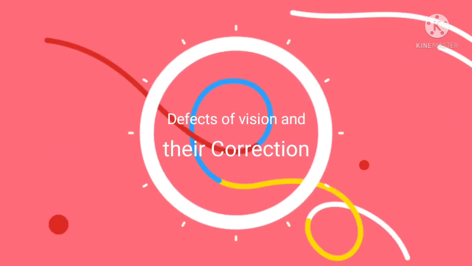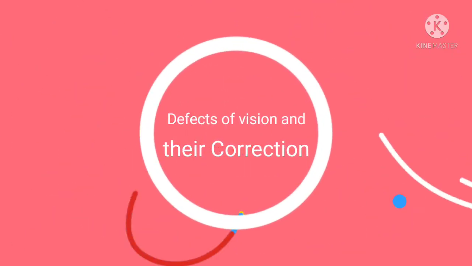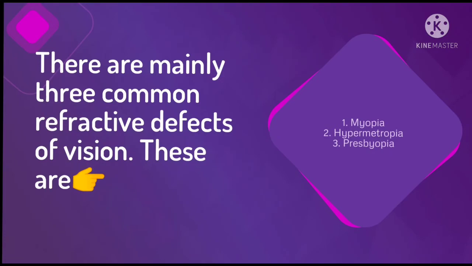The first topic in this video is defects of vision and their correction. There are mainly three common refractive defects of vision. The first one is myopia, the second one is hypermetropia, and the last one is presbyopia. So my dear students, let us learn all these three in detail one by one.